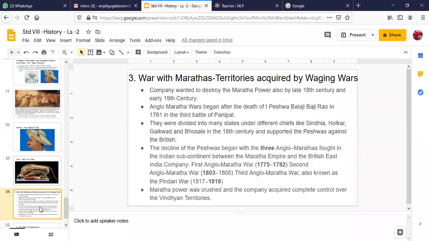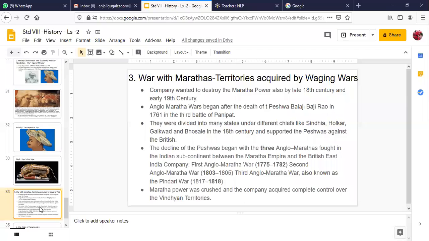We have learned about Ahmad Shah Abdali before that, and how he controlled the situation. We have covered that in your previous class. Also, during these times, the Marathas were divided into various states under different chiefs. We have also learned about the various ministers under Shivaji Maharaj and under the Peshwas in your previous class.